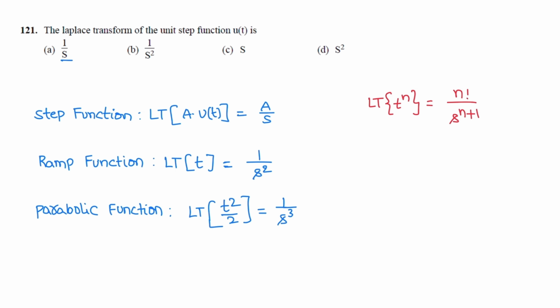The Laplace transform of unit step function is. Correct option is A. For unit step function, Laplace transform is 1 by S. For a step function of magnitude A, Laplace transform is A by S. Similarly, for ramp function, Laplace transform is 1 by S square. For a parabolic function, Laplace transform is 1 by S cube. For a parabolic function of 1 by 2 t square into u of t, its Laplace transform is 1 by